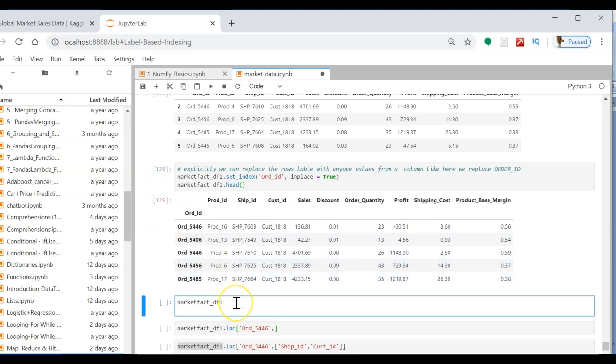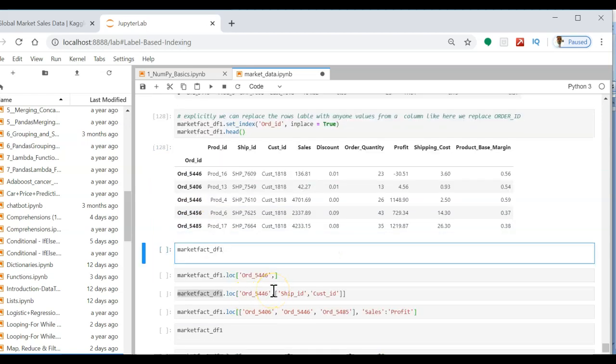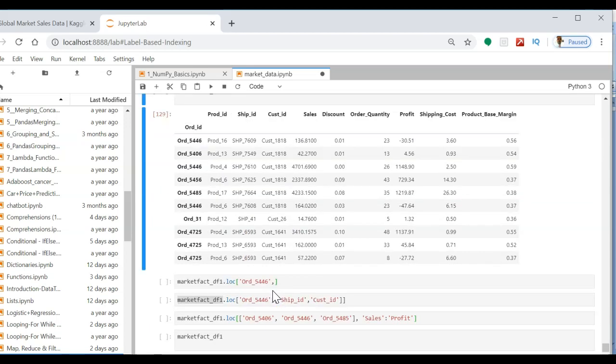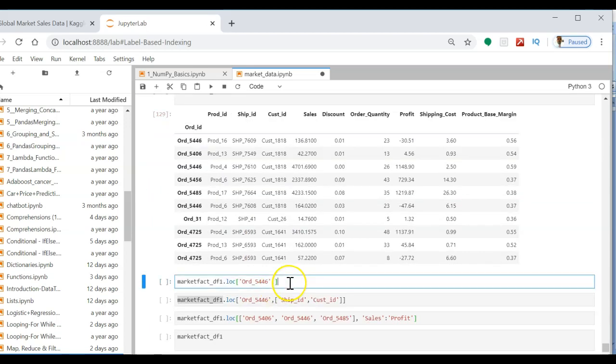Now how can I select here? If I want to select the rows corresponding to the index ORD_5446, let's see my output here. ORD 5446 is what? 1, 2, 3. So basically there are 3 and 4th row. There are 4 rows here.